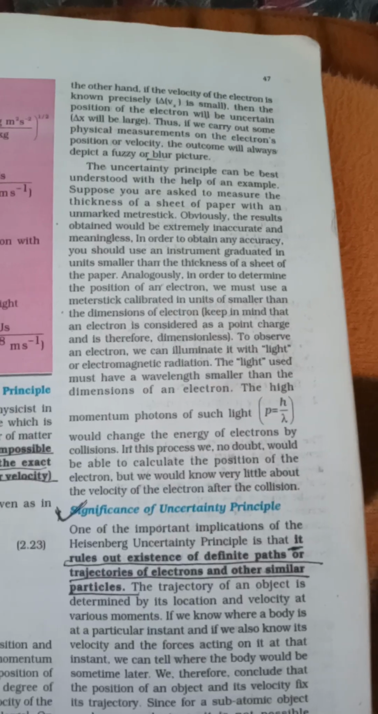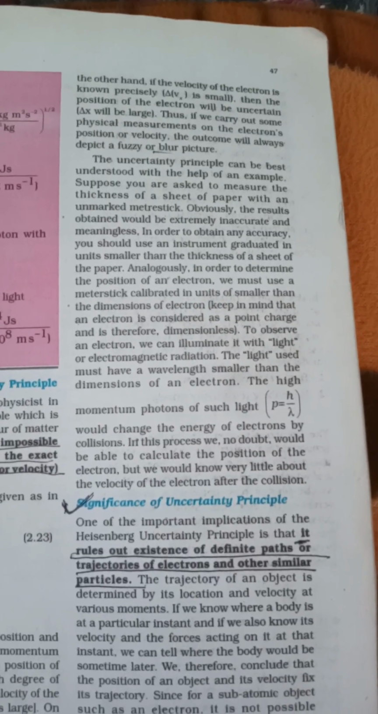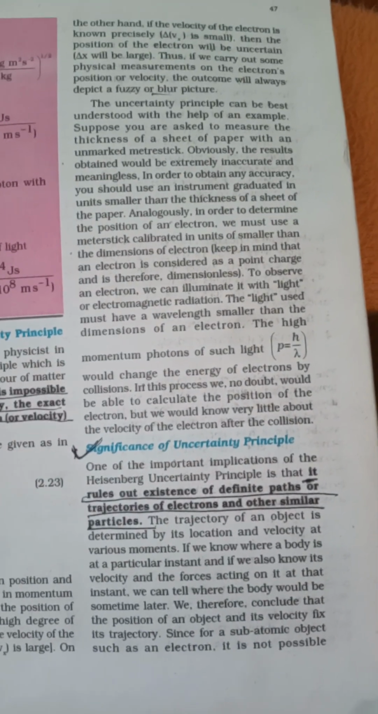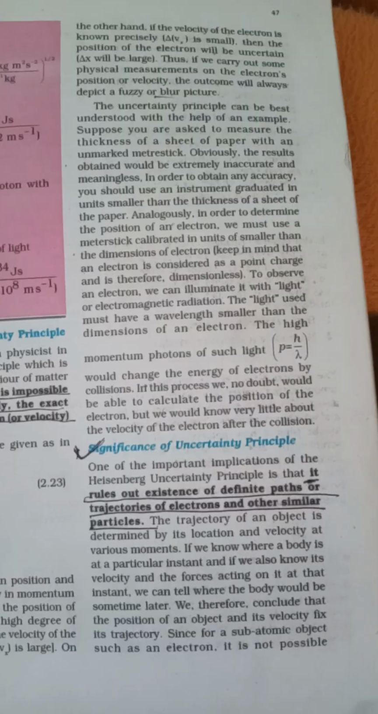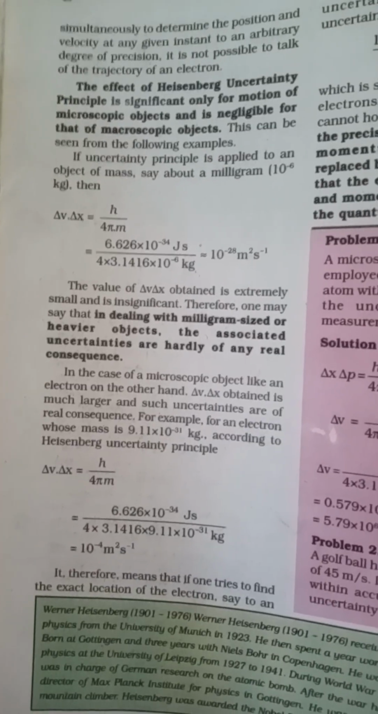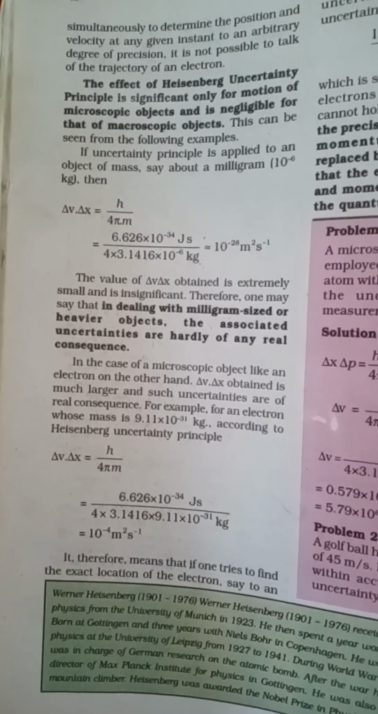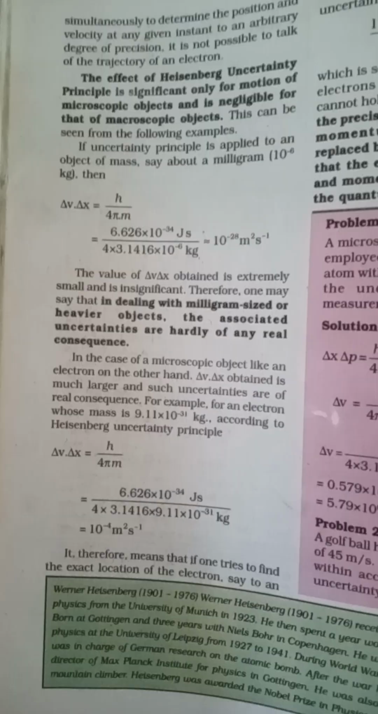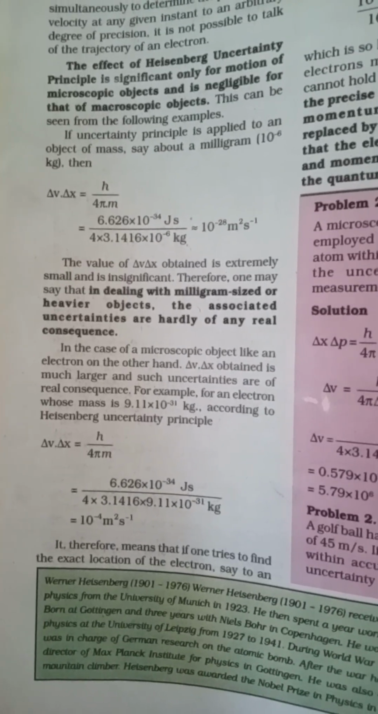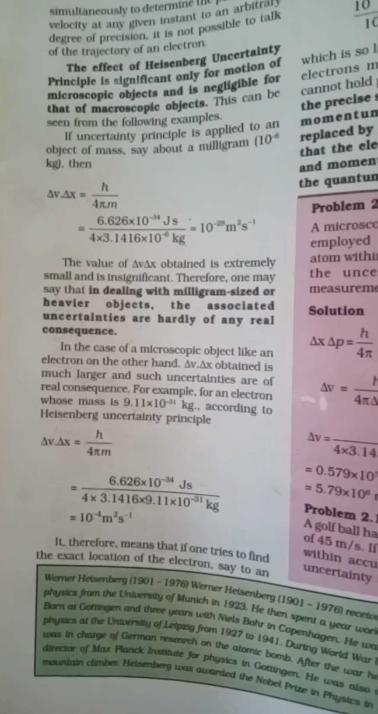uncertain. Thus, if we carry out some physical measurement on the electron's position or velocity, the significance of uncertainty rules out the existence of a definite path or trajectory of the electron and other similar particles. The effect of the Heisenberg uncertainty principle is significant only for the motion of microscopic objects and is negligible for that of macroscopic objects. In dealing with milligram-sized or heavier objects, the associated uncertainties are hardly of any real consequence.